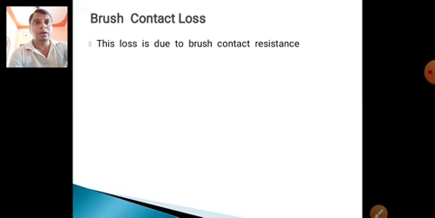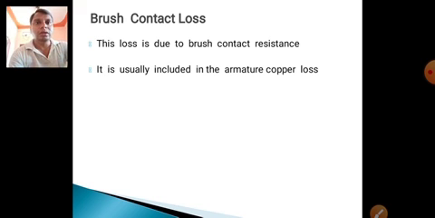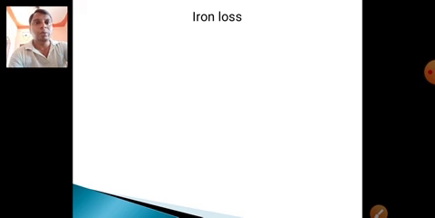The brush contact loss takes place at the brushes. This loss is due to brush contact resistance. Actually, sparking occurs at the brush, so the loss is known as brush contact loss. It is usually included in the armature copper loss.